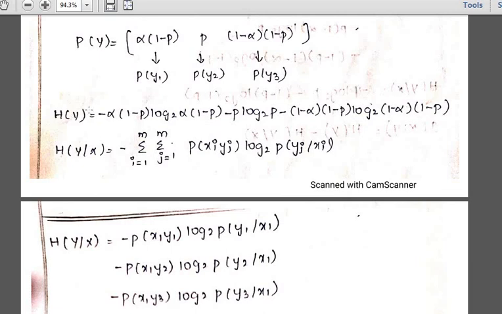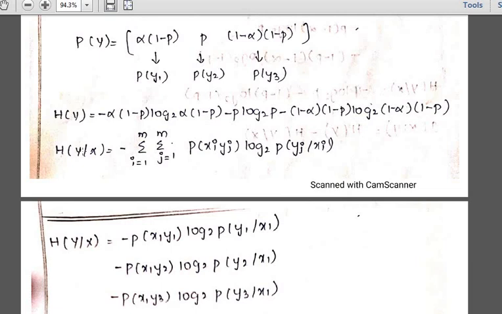Now what is the conditional entropy formula? I'll be sharing the link of that one. We have seen the conditional entropy: minus summation i equals 1 to m, summation j equals 1 to m, p of xi yj into log 2 of p of yj by xi. Now we have to find the yj by xi.